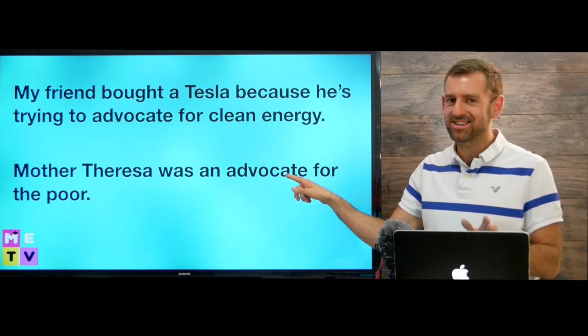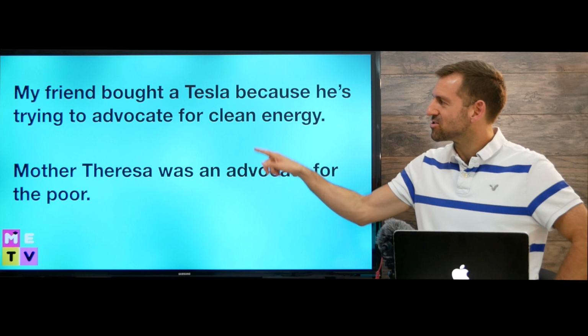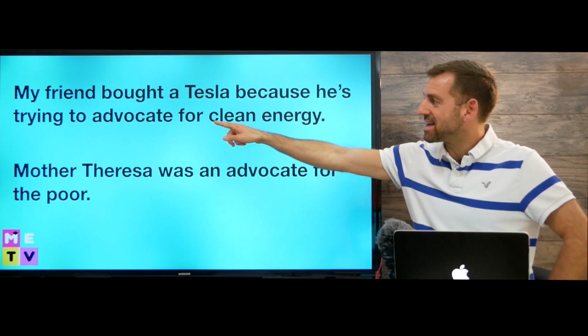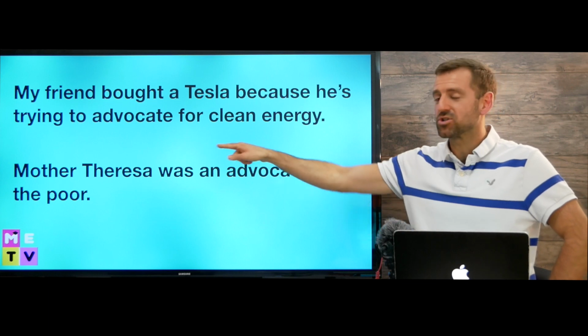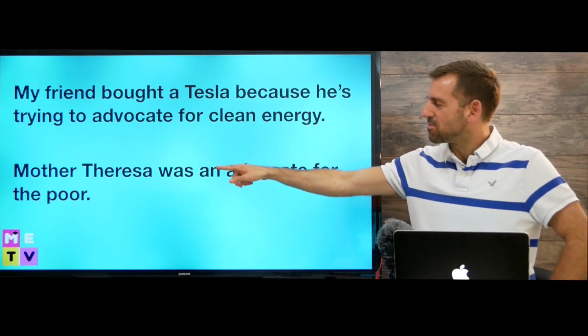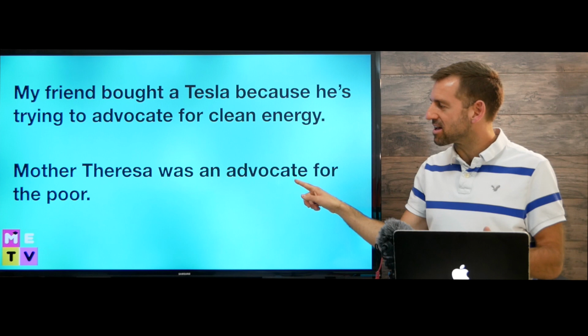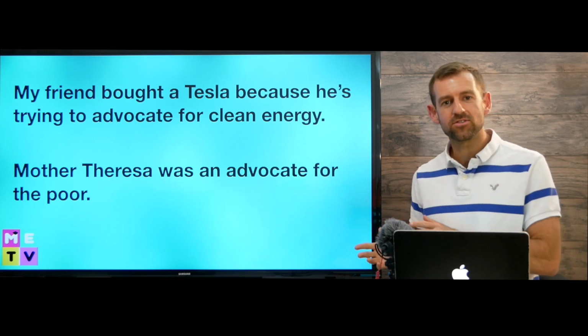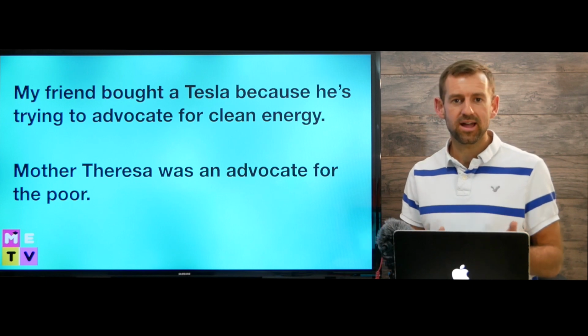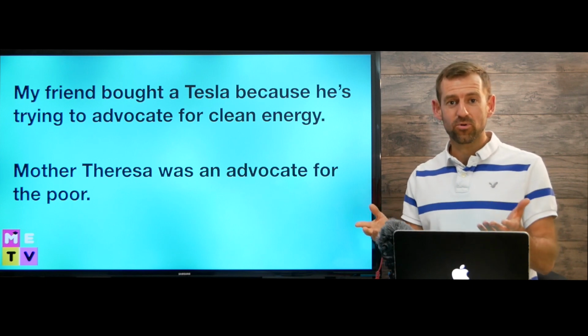It should be advocate. Remember the pronunciation? So here it's, he's trying to advocate. It's a verb. And here it's advocate because we're talking about the person. So Mother Teresa was an advocate for the poor. Poor people around the world really loved her because she helped them and she was an advocate for them.